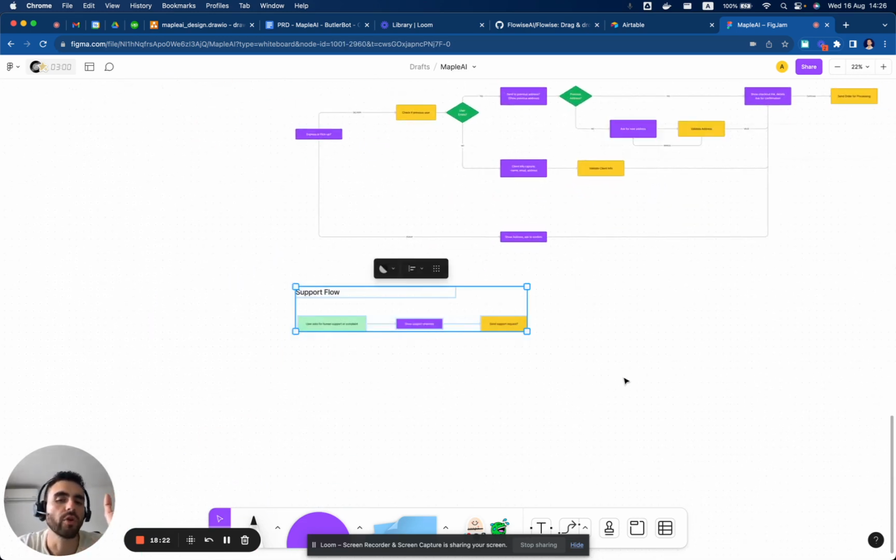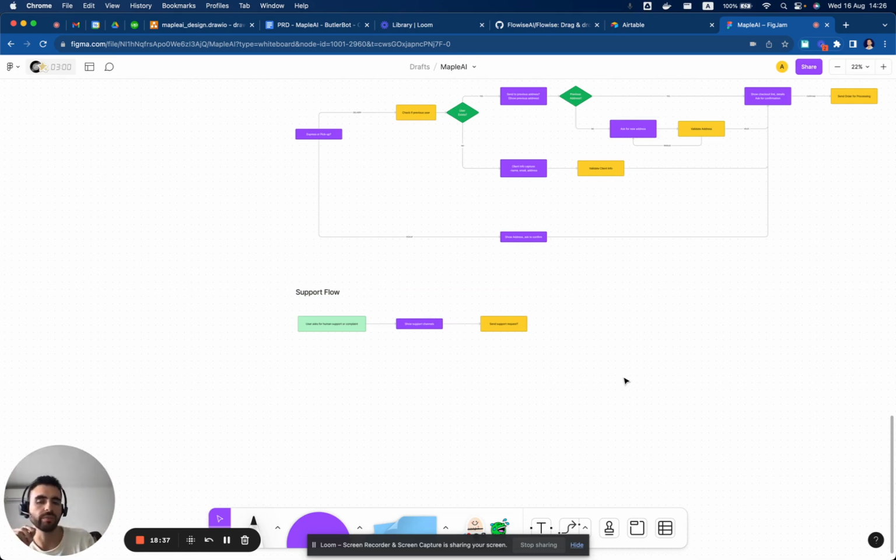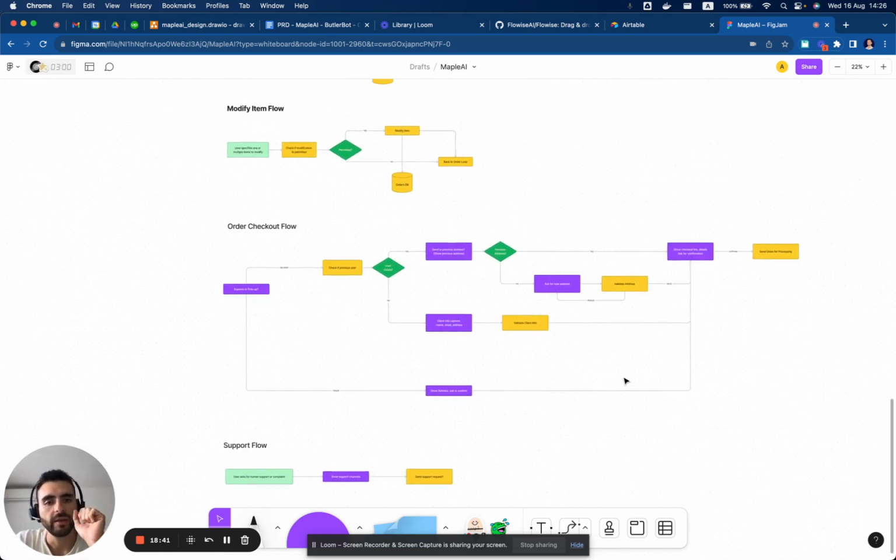And finally, the support flow, which will be just forwarding them to the channel or the email that they need to write to if they have support requests or complaints or want to know the status of an order. Right now, checking the status through the chatbot will not be supported. So that is it.